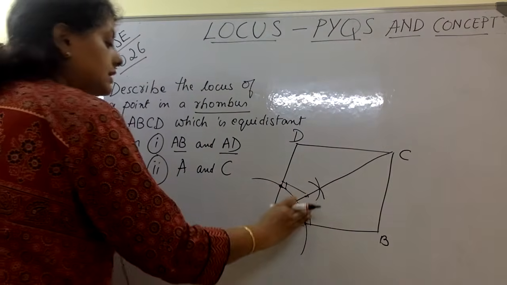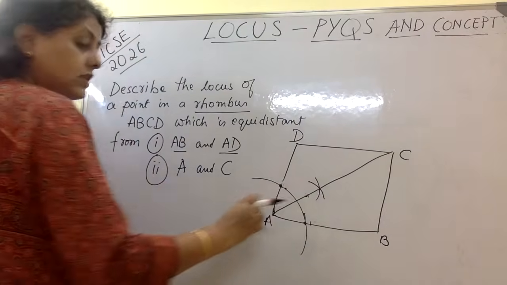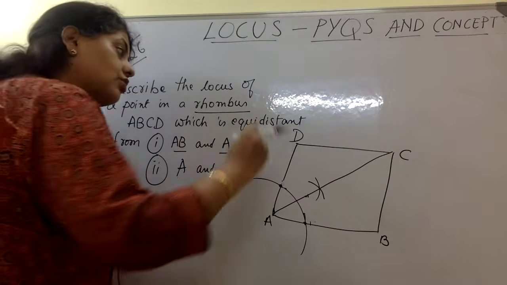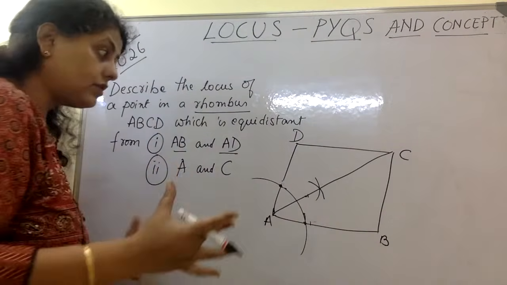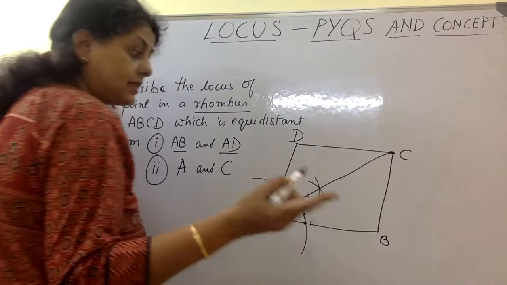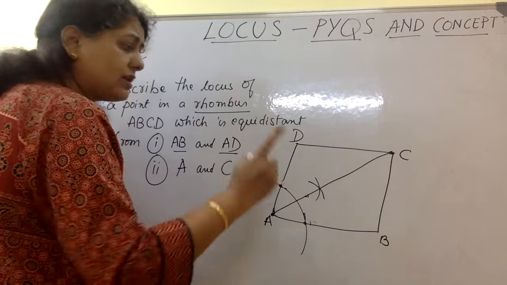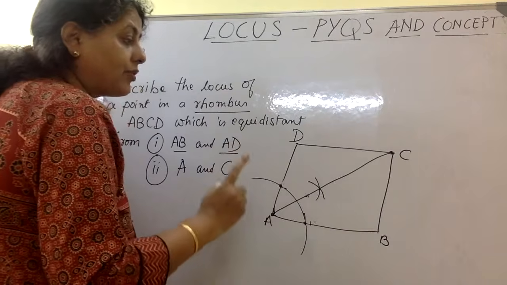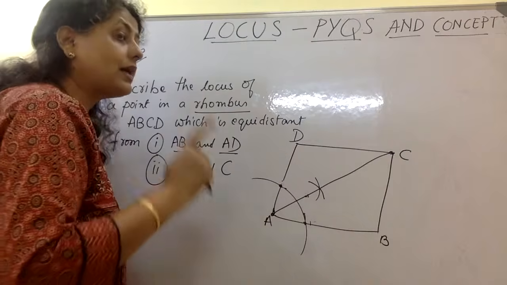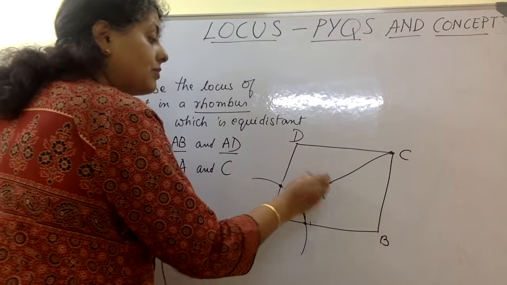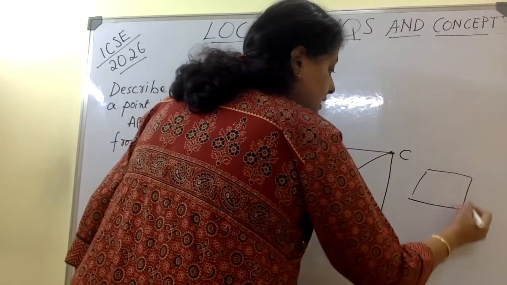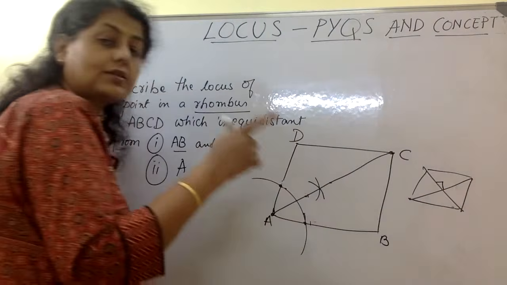Let's come to the second part of the question. So the first part we used one theorem. From A and C, we want the locus of the point which is always at the same distance, means we want the path of the point which is always at the same distance from point A and point C. What is the path of that point? Now the path of that point is the perpendicular bisector of the line AC. Now why, if I am drawing perpendicular bisector of this, you know what I am drawing? Because the property of a rhombus says that diagonals bisect each other at 90 degree.